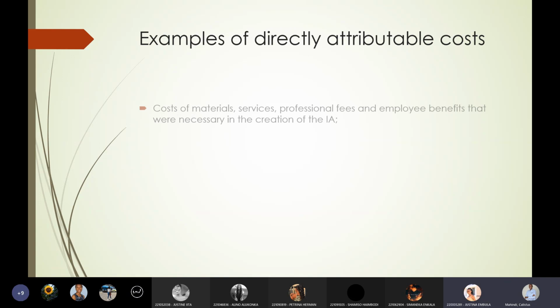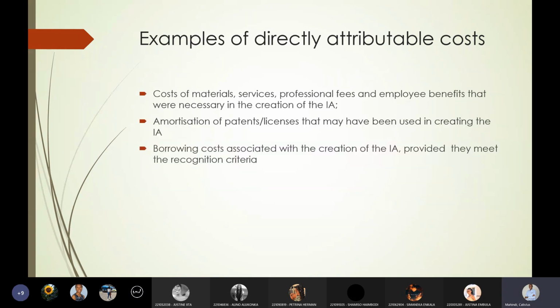Okay, so examples of those directly attributable costs: costs of materials, services, and professional fees, and employee benefits that were necessary in the creation of that intangible asset.